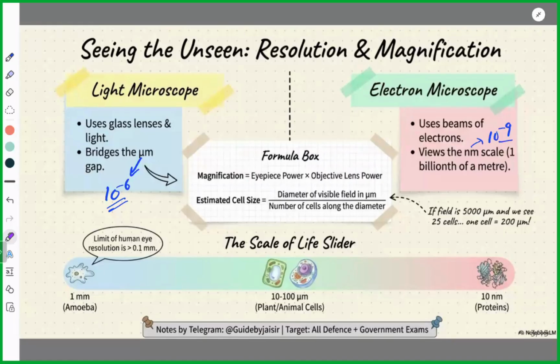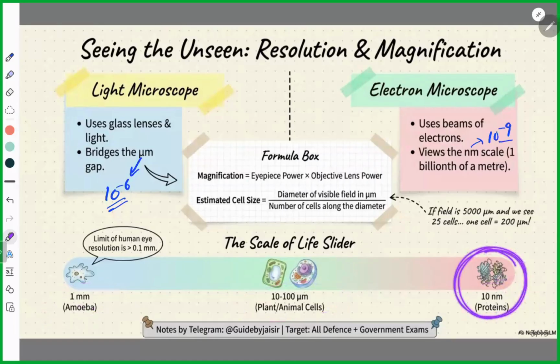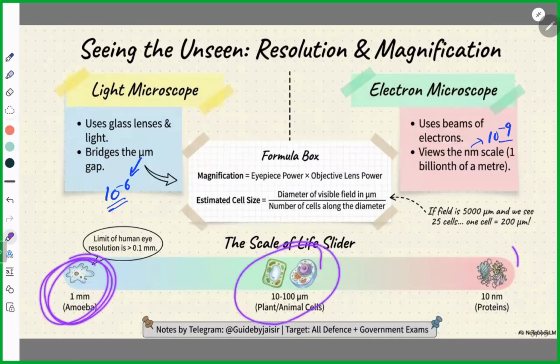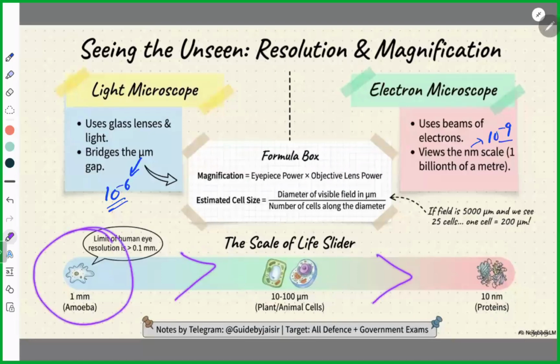Now there is a scale. Obviously, they can ask the question arranging them depending upon their sizes. Proteins are very small in size. Millimeter, micro, and nano. Proteins are the smallest, so they can ask you to categorize: these are the largest, then in between, and the smallest.